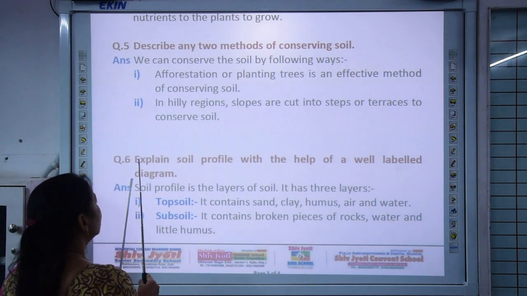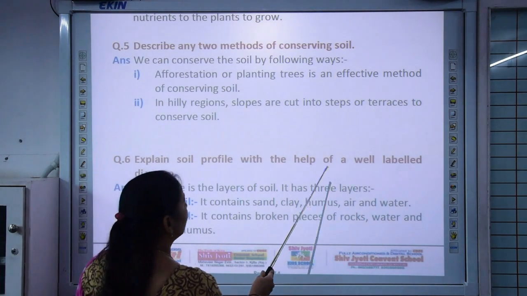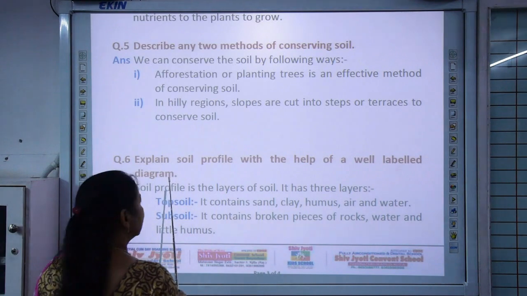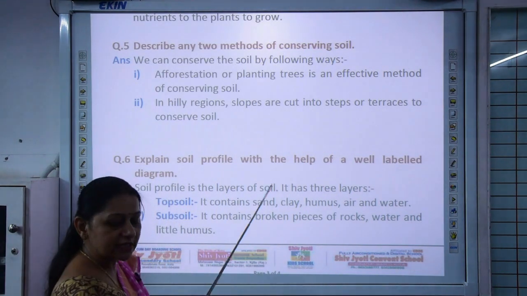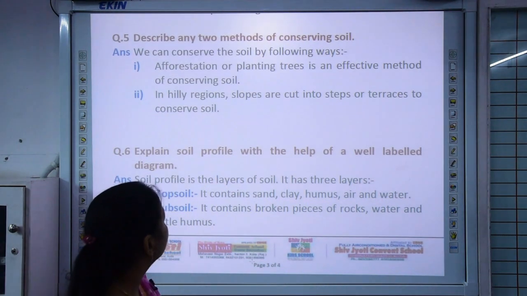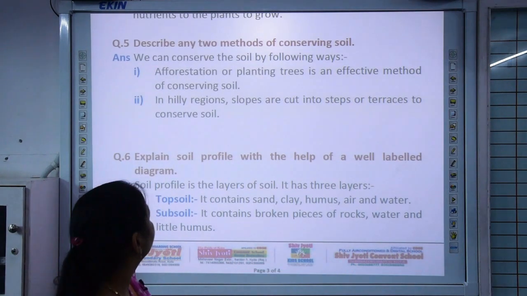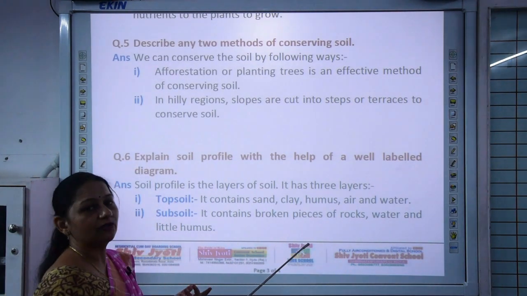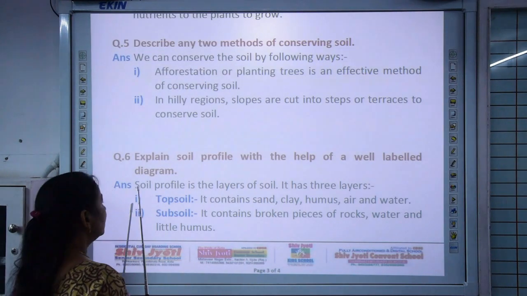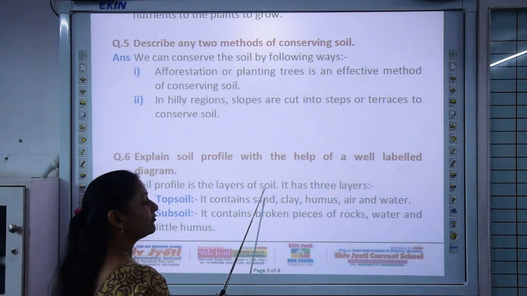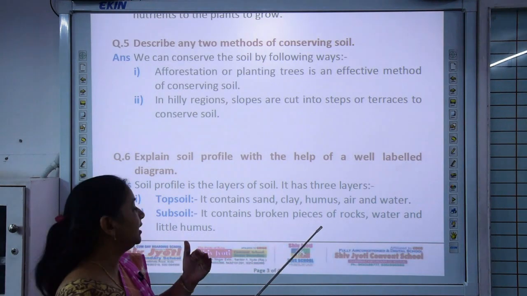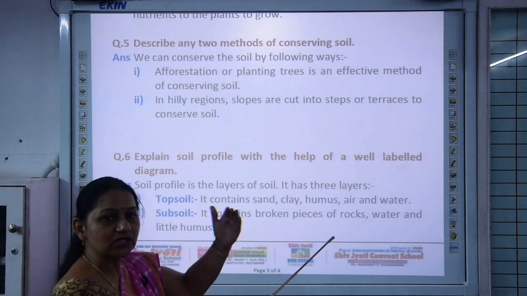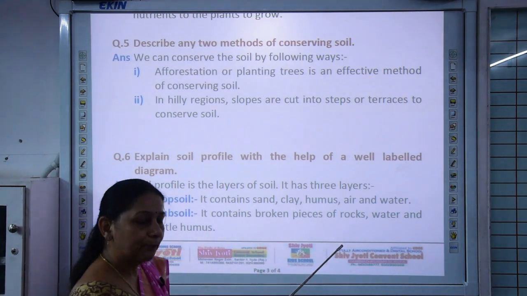Then the sixth one, explain soil profile with the help of a well labeled diagram. You are going to first explain the soil profile, means we are going to explain the layers and then we will draw the diagram. Soil profile is the layers of soil, means we have soil in 3 layers, that is topsoil, subsoil and bedrock.